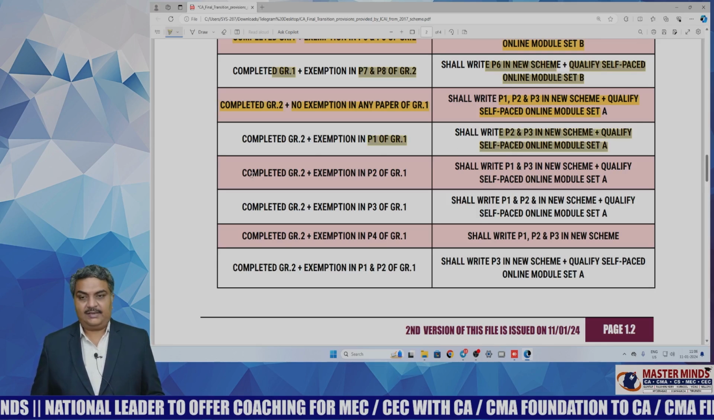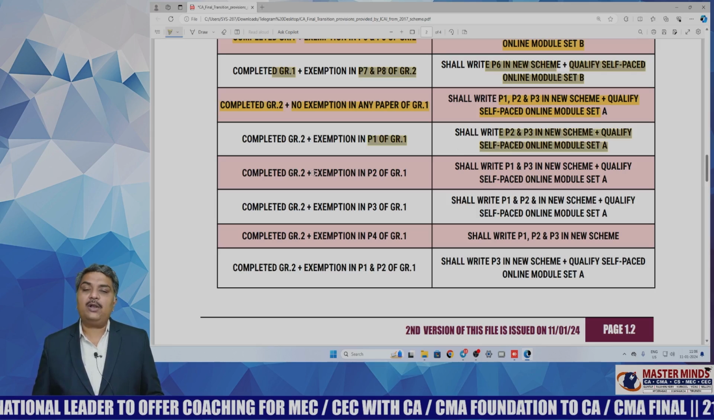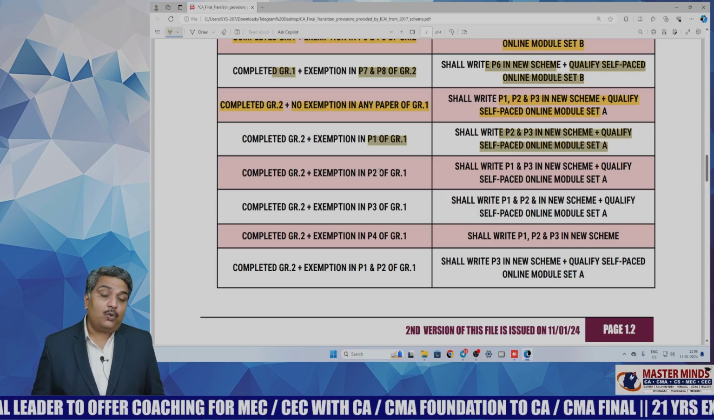And another case, a student completed group 2 and he got exemption in paper 2 of group 1.